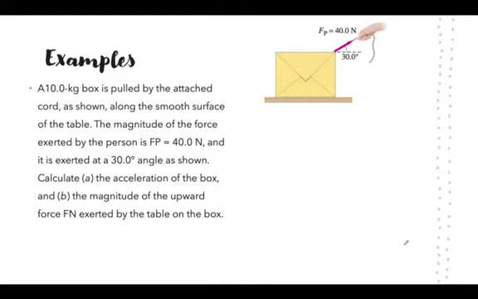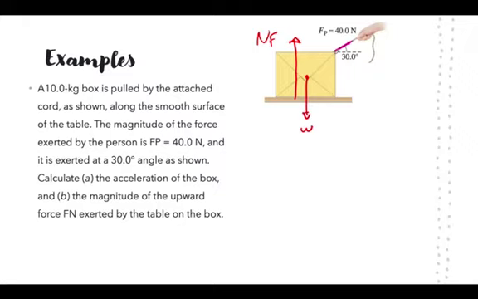All right, welcome back. Now, the first thing we have to do is to draw the forces acting on this box. Now this box has a mass, so therefore it's going to have a weight. This box is resting on a surface, so therefore the surface is pushing upwards on the box with a normal force, and this is being pulled at an angle.